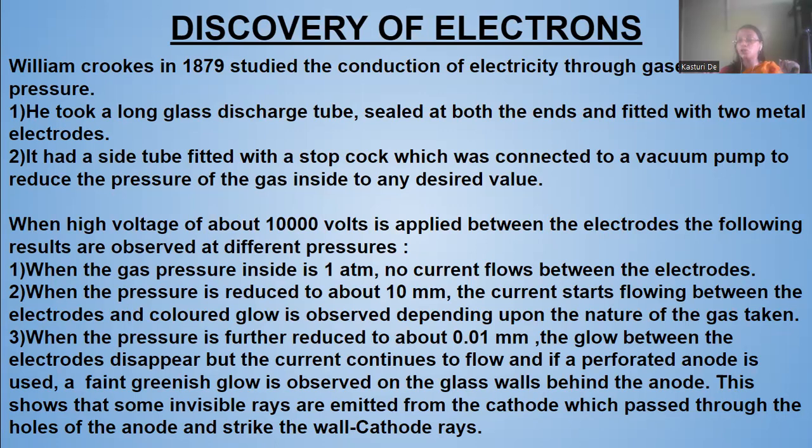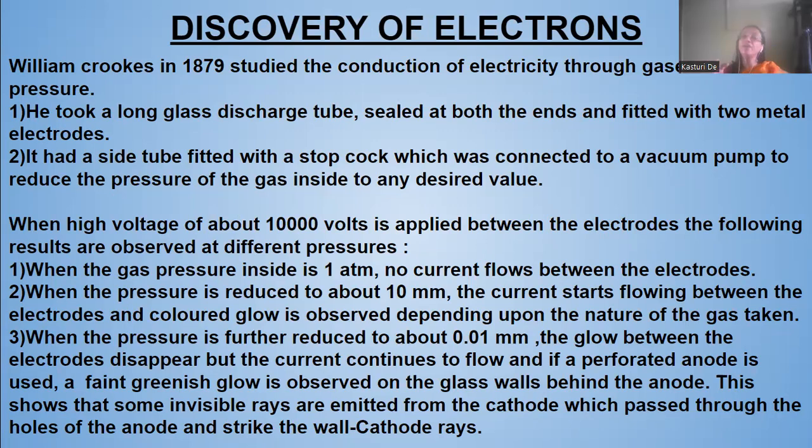Now there was a side tube fitted with this discharge tube, and that side tube had a stopcock which was connected to a vacuum pump. This vacuum pump was used to reduce the pressure of the gas which was filled inside the discharge tube, to a desired value.